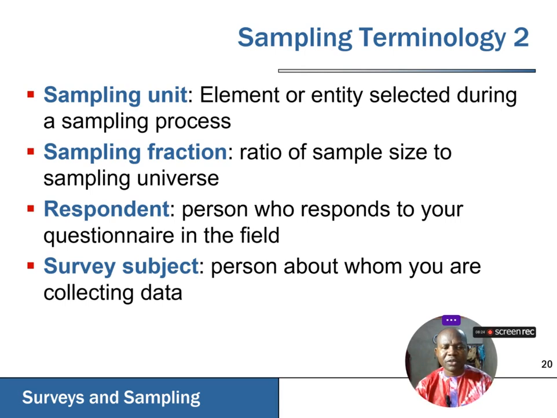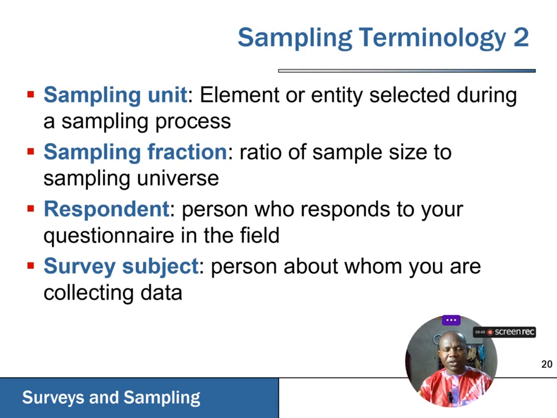We have what we call the sampling unit. These are the entities that make up our sampling process. Individual pregnant women are the unit of our sampling. And we also have what we call the sampling fraction. The ratio of the sample size to the sampling universe is what we describe as the sampling fraction.